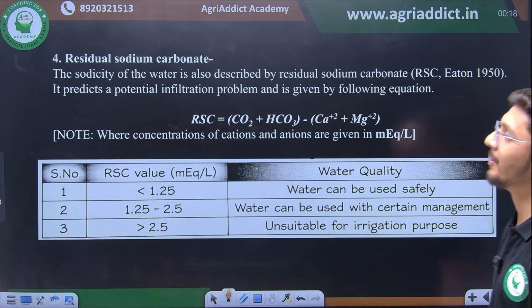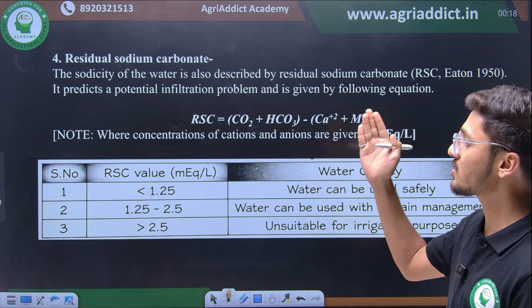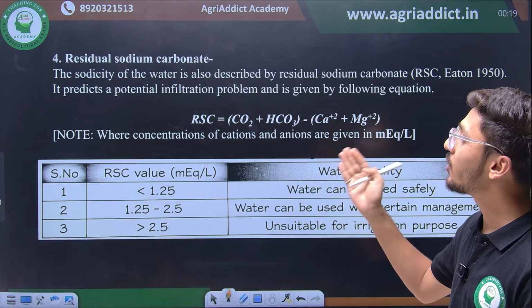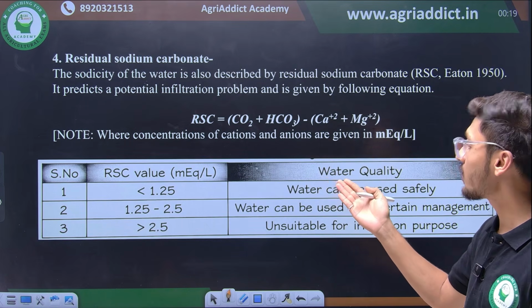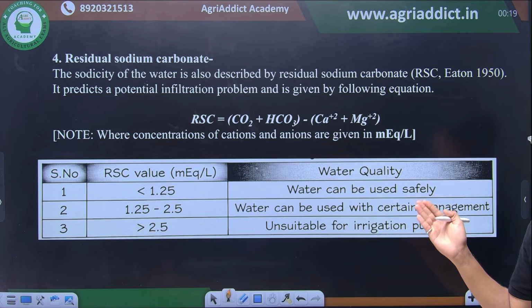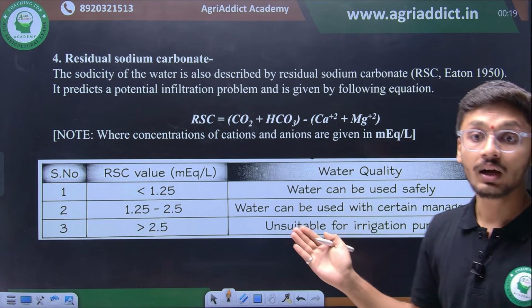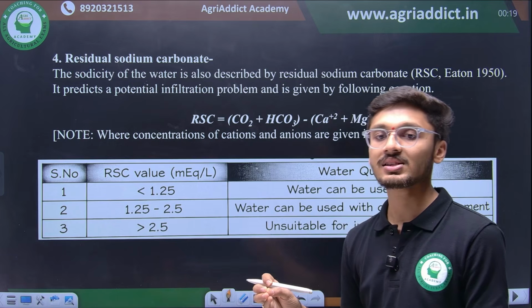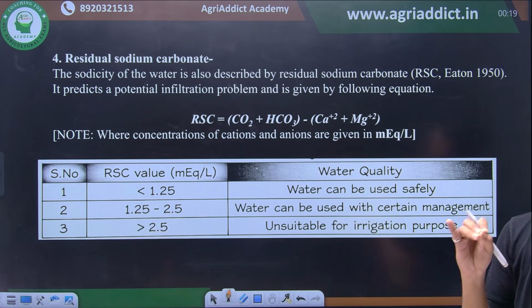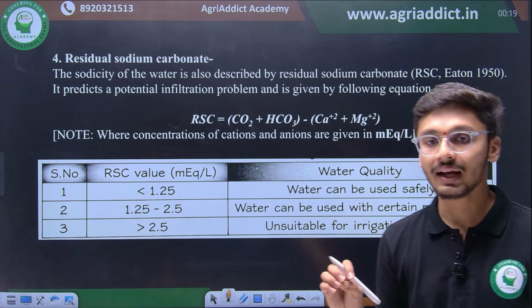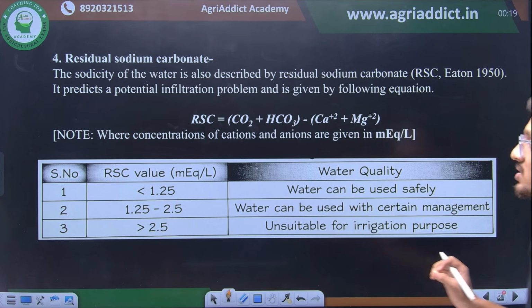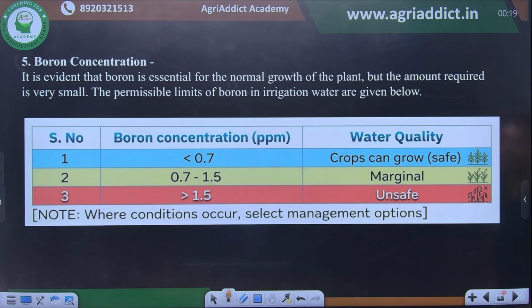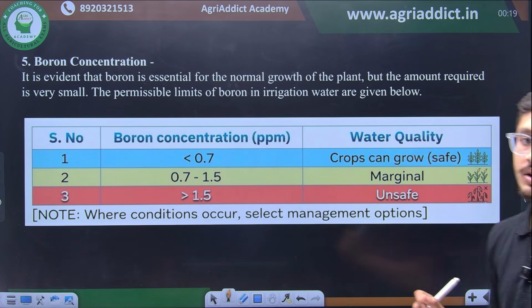Then another parameter is residual sodium carbonate. For RSC values, if less than 1.25, it is safely usable. From 1.25 to 2.5, it can be used with certain management practices, and if the RSC value exceeds 2.5, the irrigation water is not at all suitable for irrigation purposes. Then there is boron concentration.